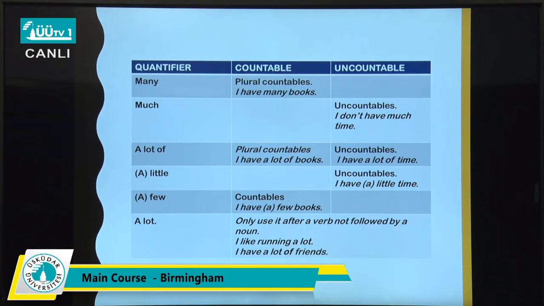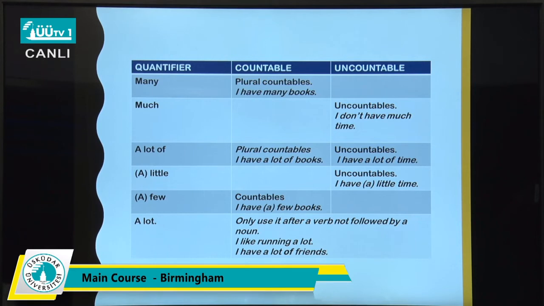And here you have, with little, we say uncountable noun, I have a little time or I have little time. A few, you can say with countable nouns, I have a few books, or you can say I have few books. A lot, only use it after a verb followed by a noun. You say I like running a lot, I have a lot of friends.